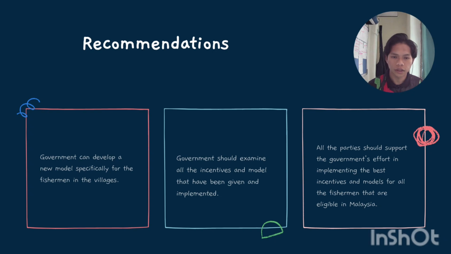Last but not least, the recommendation is that all the parties should support the government's effort in implementing the best incentives and models for all the eligible fishermen in Malaysia. This support, like awareness about the marine and aquaculture sectors, and better education and knowledge about the sector, should be given by all the parties without looking at their political parties, community races, and so on. This will allow the people to know that this sector can be as important as other sectors in Malaysia if this sector is developed in the right method.